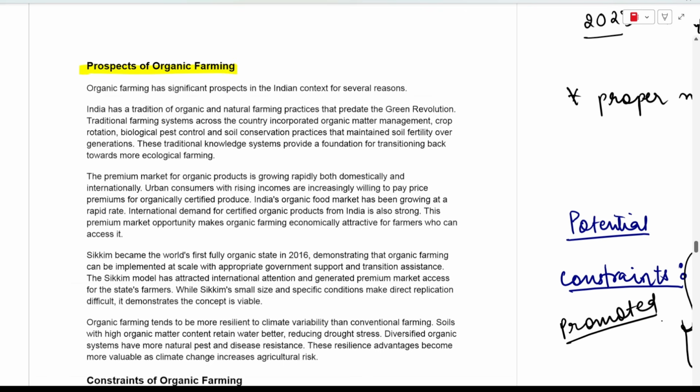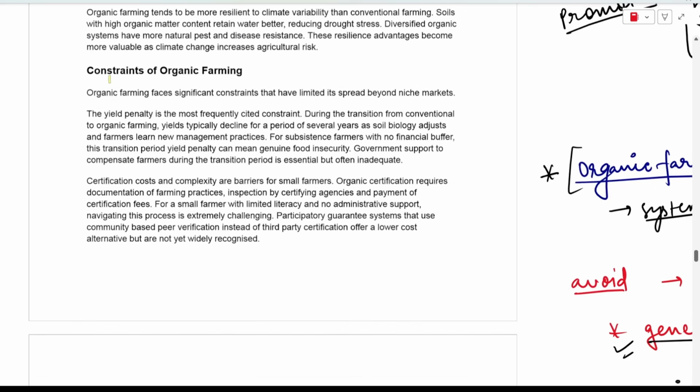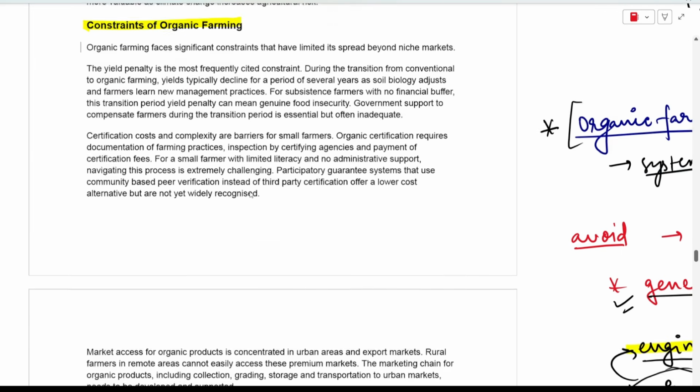So go through it, read about the prospects of organic farming. Please read about the constraints of organic farming as well. We've talked about it in detail.